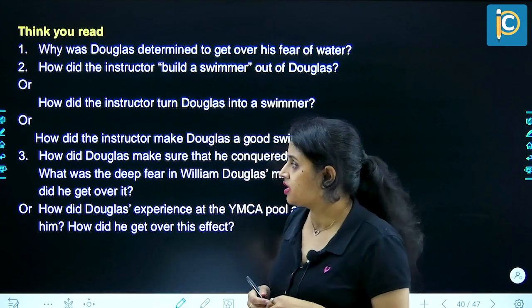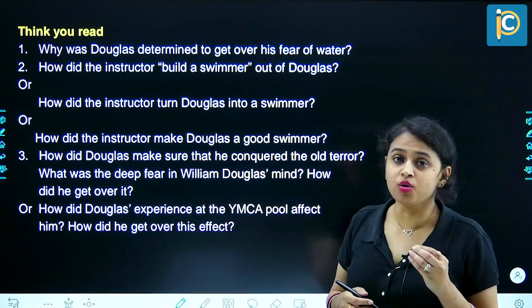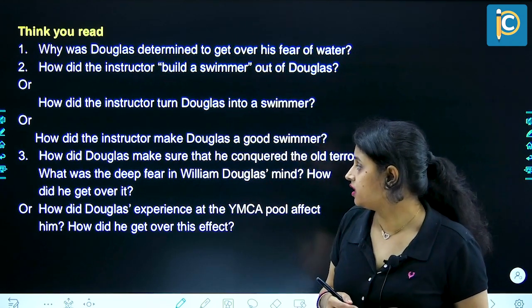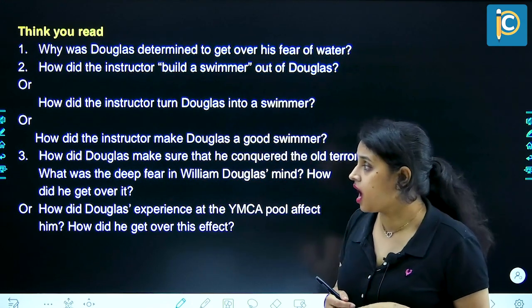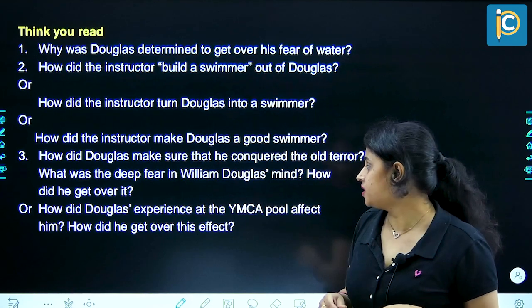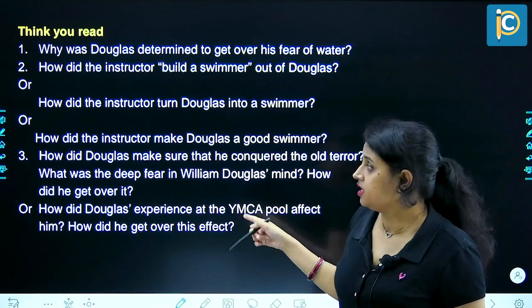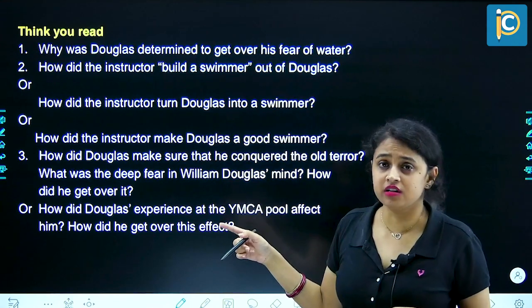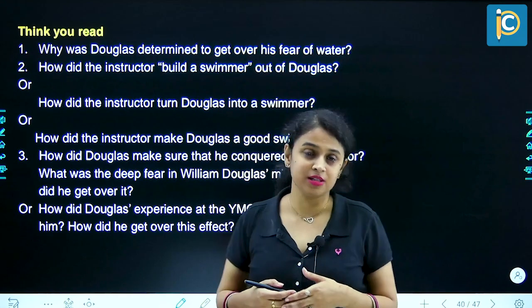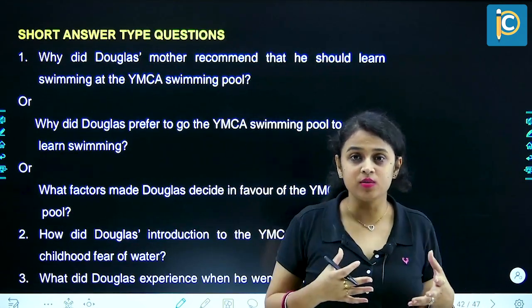Next question. How did Douglas make sure that he conquered the old terror? What was the deep fear in William Douglas' mind? How did he get over it? Or how did Douglas' experience at the YMCA pool affect him? How did he get over this effect? So this is the same question that we have done in the previous section, so you can find it there. It has been discussed. Now let's discuss the CBSE questions.